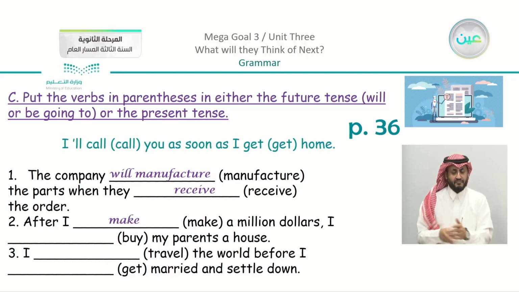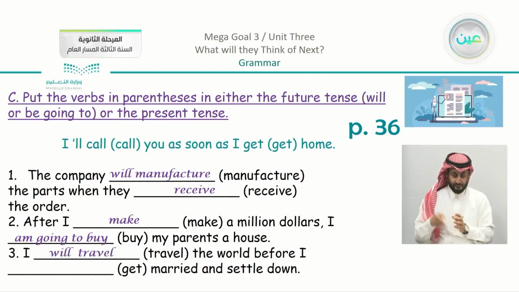After I make $1 million, I will buy or am going to buy, either one is correct, my parents a house. I will travel the world before I get married and settle down.